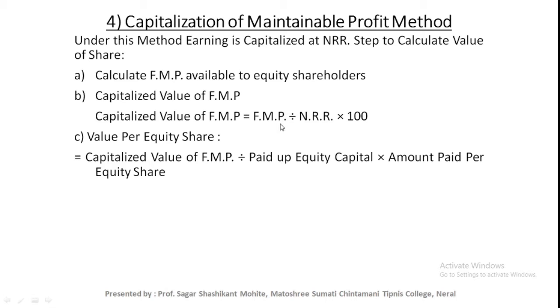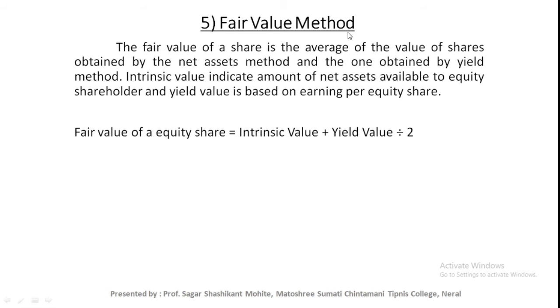Now next method is the fair value method. The fair value method is the combination of the first two methods, that is intrinsic value and yield value. For calculation of value of share by this method, you just need to calculate value of share by the first two methods, first intrinsic value and second yield value. After finding out the value of shares by these two methods, you just need to add the two values and divide by 2.